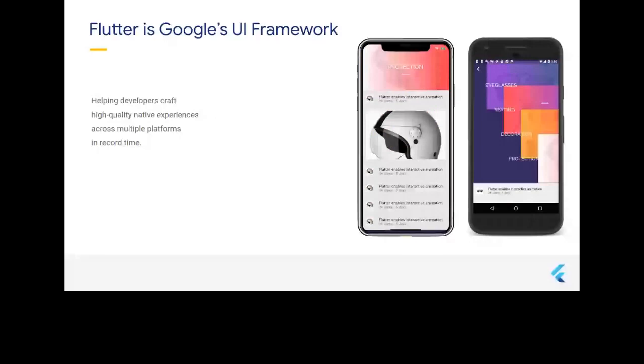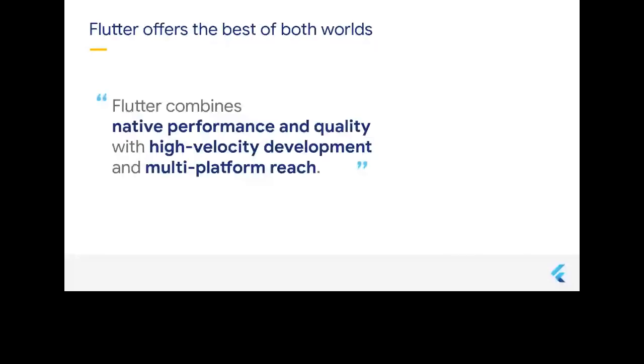So Flutter offers the best of both worlds. Flutter combines native performance and qualities. These are the features of the native approach. Development and multi-platform features, these are the features of the cross-platform approach. Flutter has both the features of both the development approaches.